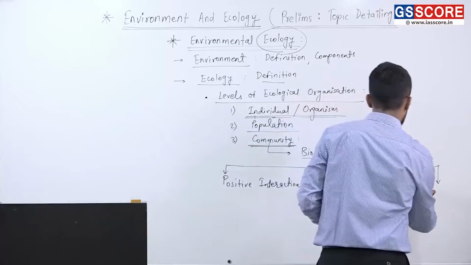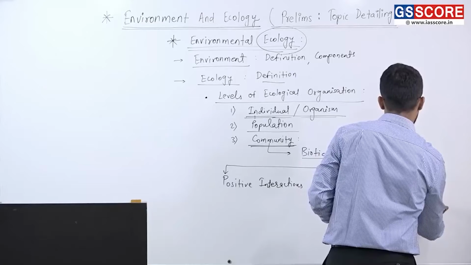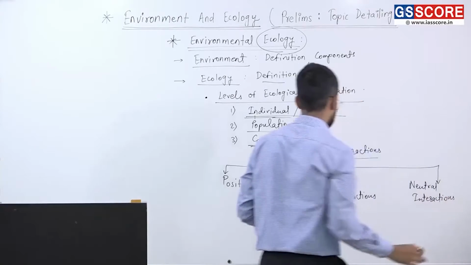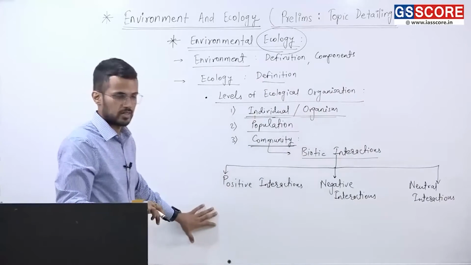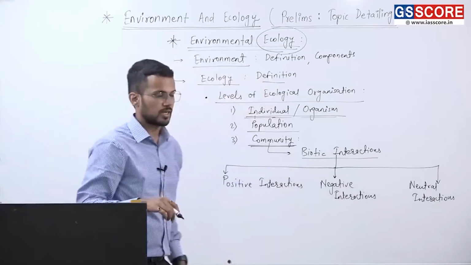And third is neutral interactions. Okay? So these are different types of biotic interactions: positive interactions, negative interactions, and neutral interactions.